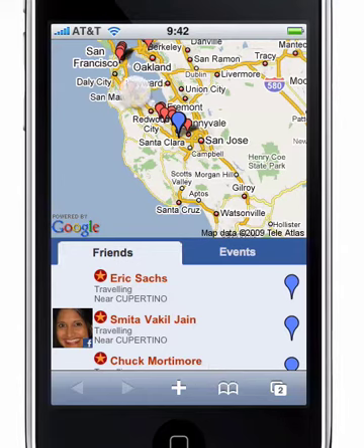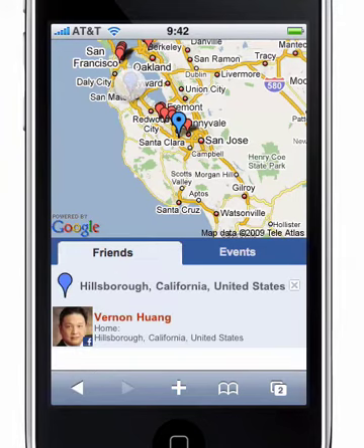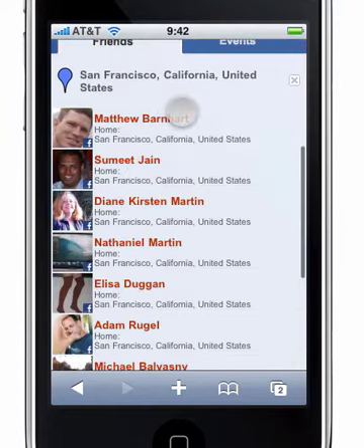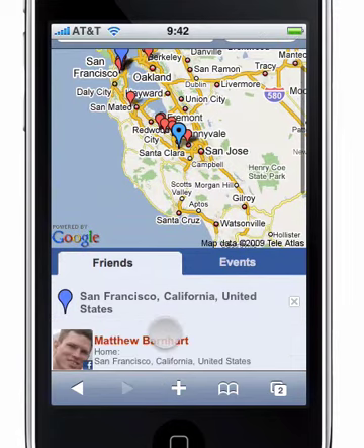Each of these little dots up here is a friend who's nearby. So I'm the big blue dot, and I can click over here and find out that my buddy Vernon lives in Hillsboro, and I've got some folks that live up in the San Francisco area, a bunch of folks that live in the San Francisco area.